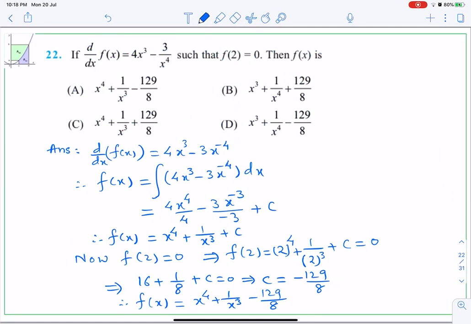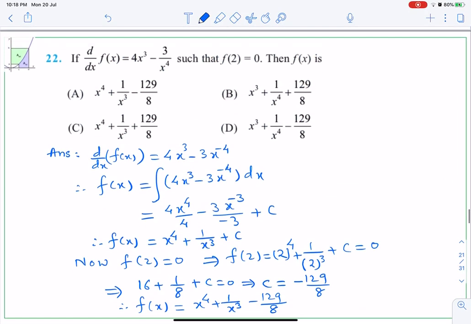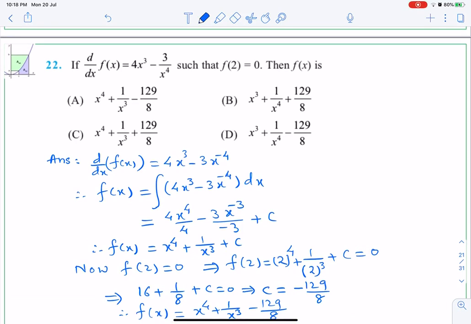Okay, next question I have already solved here. Here also it is given that d by dx of f of x is this. So we have to check what is f of x. So to find f of x, what we do, because we know that d by dx of f of x, when you integrate, becomes f of x.